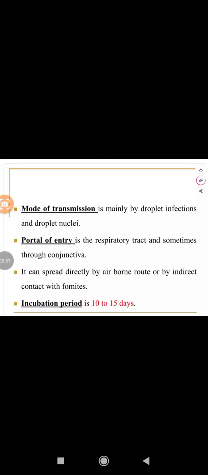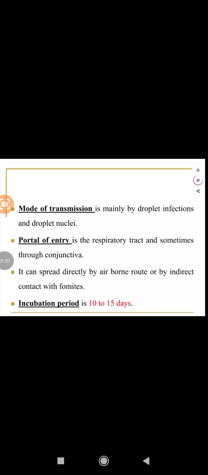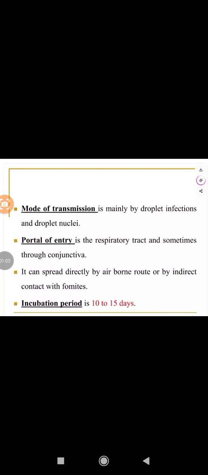Next is the mode of transmission. The mode of transmission is mainly by droplet infection or droplet nuclei. The portal of entry is the respiratory tract and sometimes the conjunctiva. It can spread directly by the airborne route or indirectly by contact with fomites. The incubation period is 10 to 15 days.